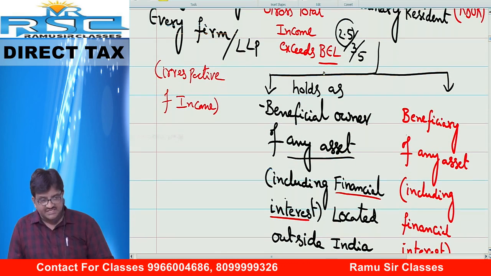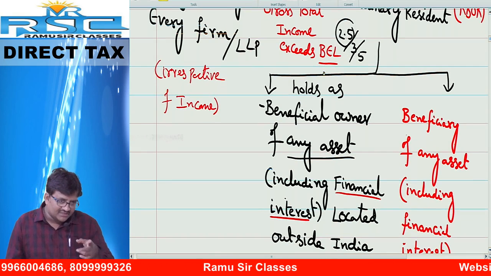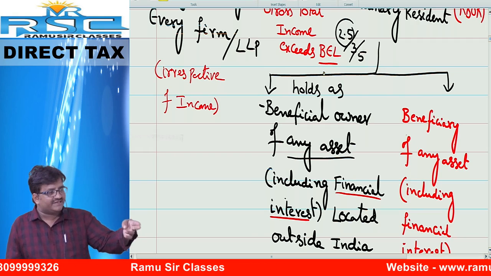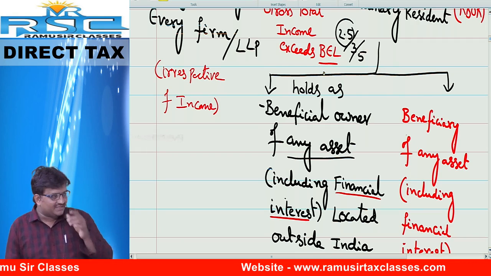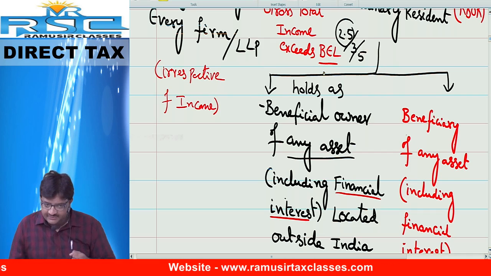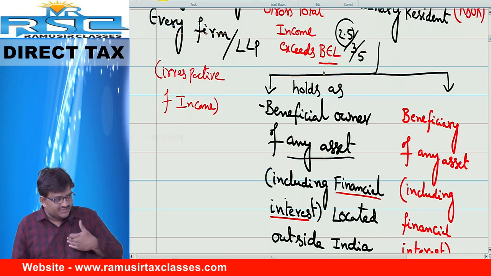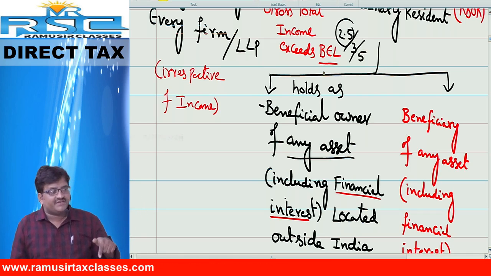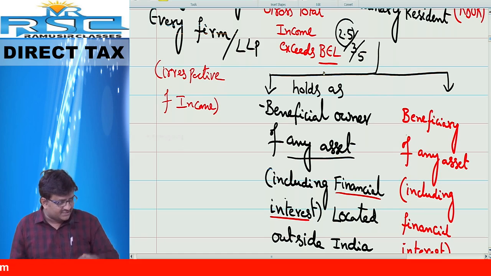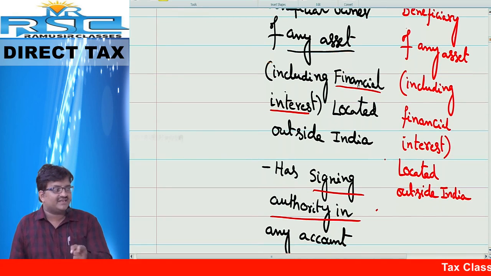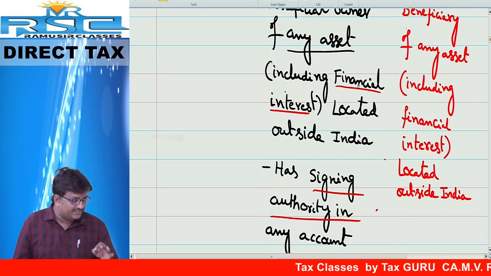Next one, if the beneficial owner is unable to file the return, then who has to file? Beneficiary. Ma'am, are you both liable to file the return or anyone? Anyone. Who can file the return? Beneficial owner, not the beneficiary. If the beneficial owner is unable to file, then who can file? Beneficiary. What does beneficial owner mean? The person who directly or indirectly invested the money for his immediate benefit or future benefit. Who is the beneficiary? The person who is deriving the benefit out of that. That fellow is called the beneficiary. Correct now? Yes. These persons are compulsorily liable to file the return of income even though their income is less than the basic exemption limit. Okay, chalo.